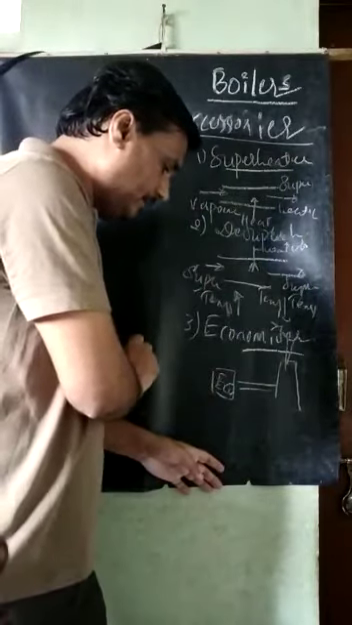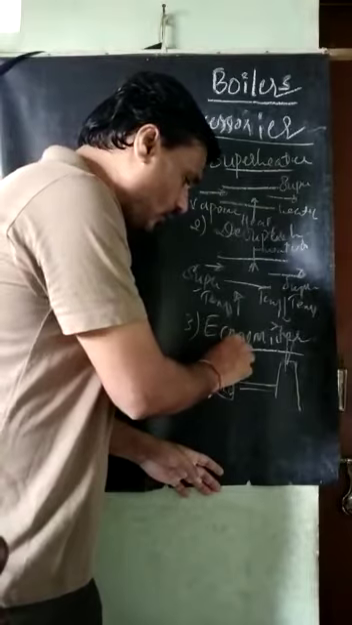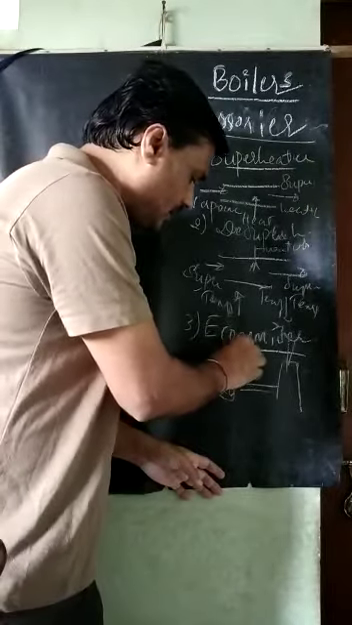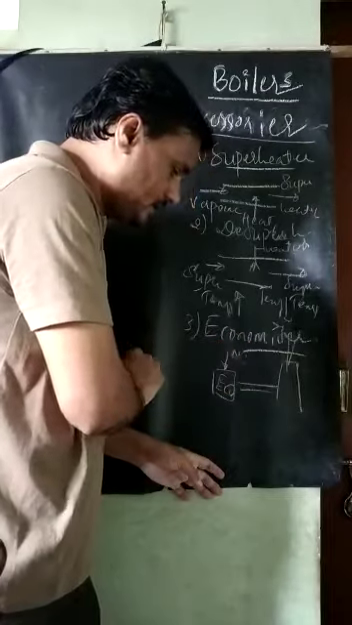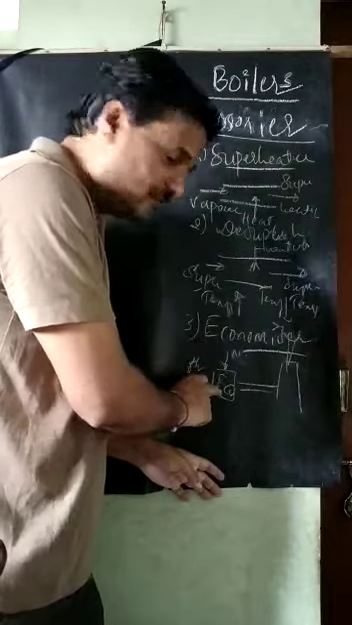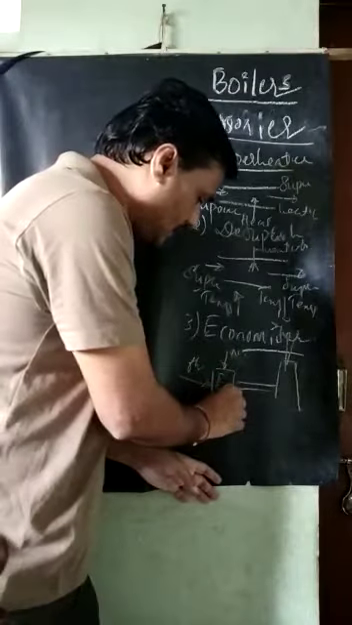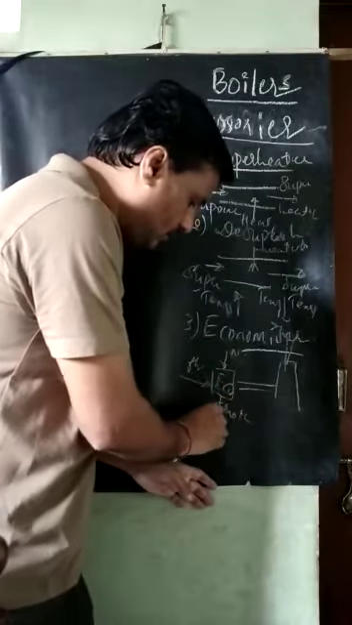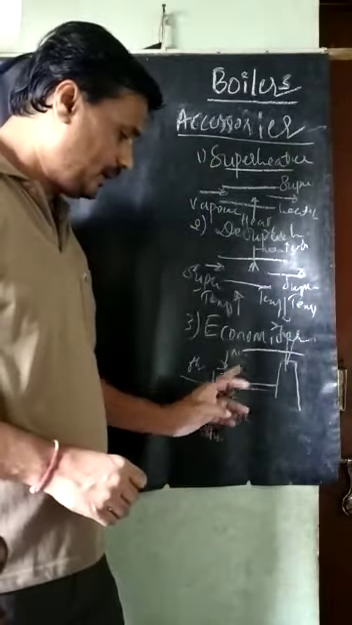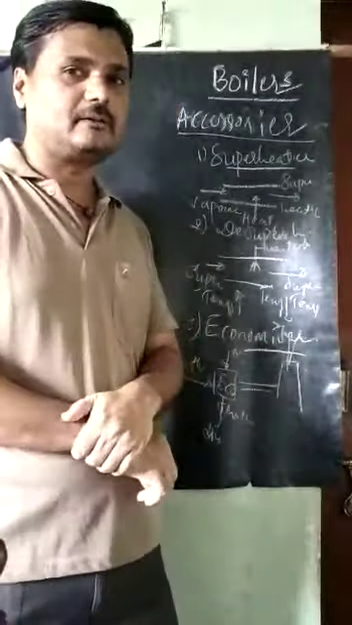So what happens here now? From the drum, somewhat cold water is coming, not cold water, but normal temperature water. Then the waste flue gas, this is the flue gas. From the flue gas, heat will be transferred to the water. The water will get heated. This is the hot water we are getting. Then it goes to the drum. So we are using the waste heat from the flue gas in this case.